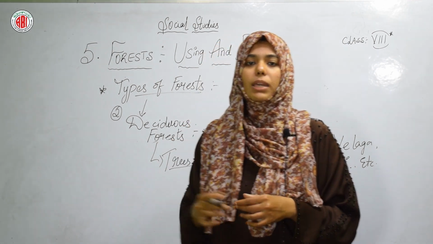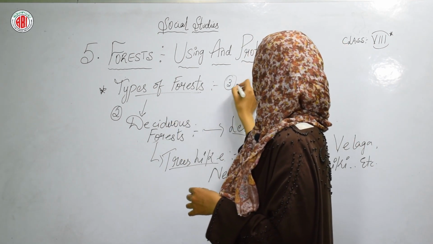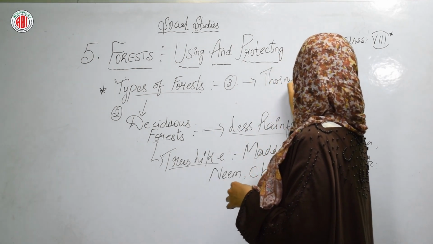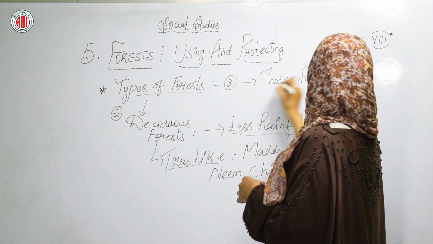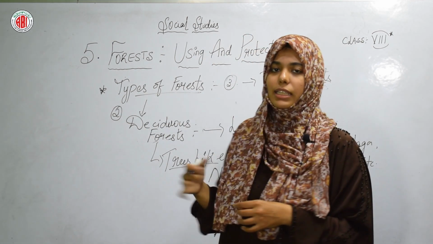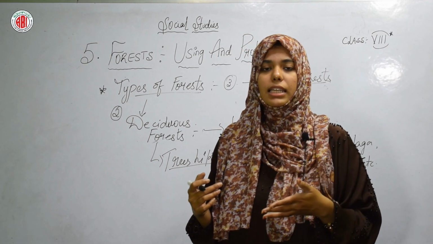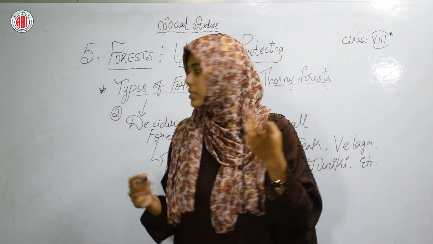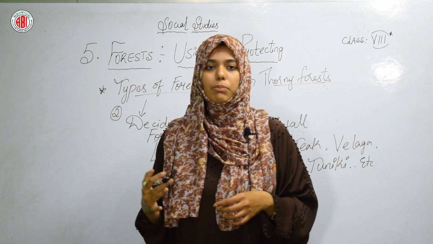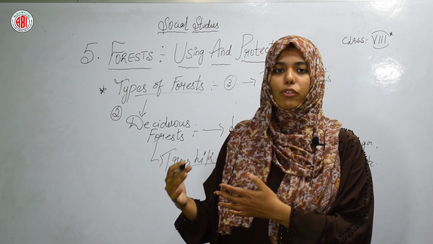In the next class, we are going to continue the same lesson with the third type of forest, which is the thorny forest. What do we mean by thorny forests? We will learn all about these thorny forests in detail in the next class. Till then, revise the first two types of forest that we have discussed in this class, the evergreen forest and the deciduous forest. Revise this chapter for your better understanding of how the forests are, location of forests, types of forests, etc.